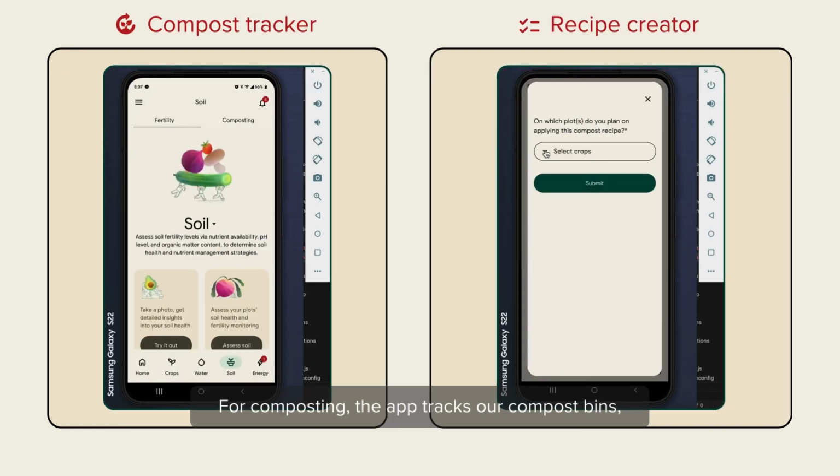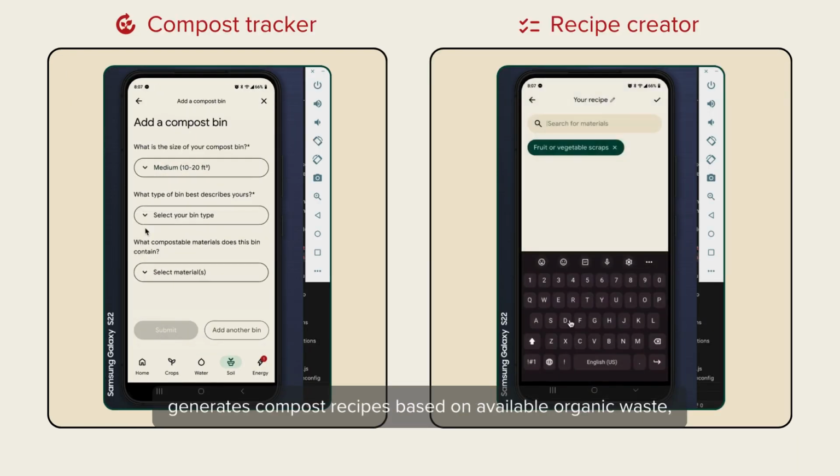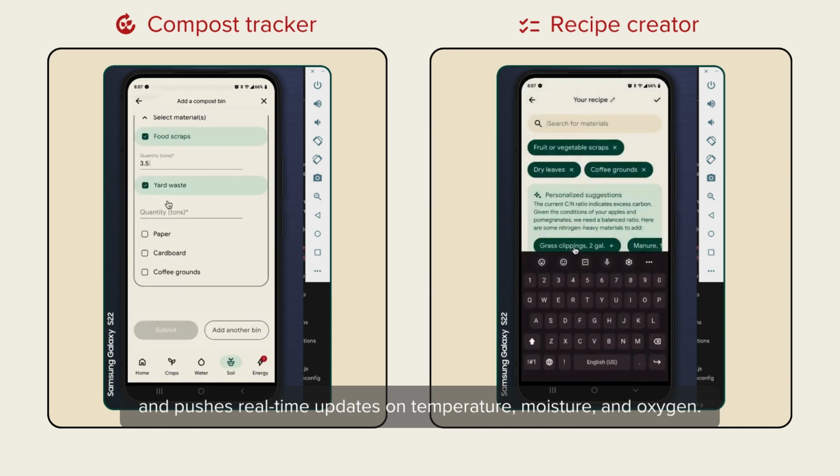For composting, the app tracks your compost bins, generates compost recipes based on available organic waste, and pushes real-time updates on temperature, moisture, and oxygen.